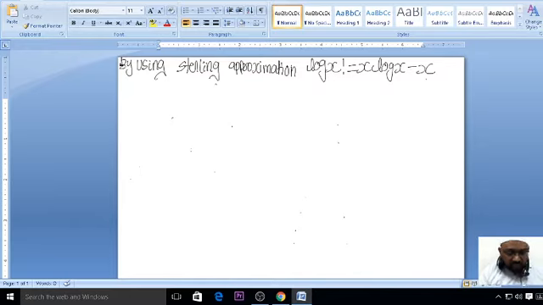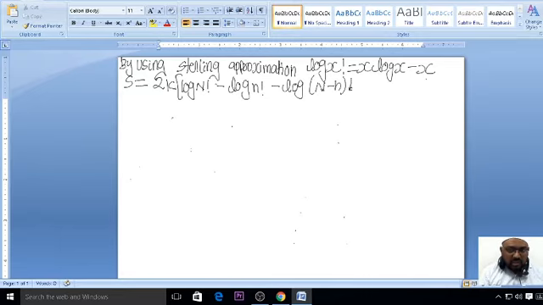What we'll write here is, just expand it. S is equal to 2k into log N factorial, the same thing we have written previously, minus log of n factorial, minus log of N minus n factorial. I am expanding it by using the Stirling approximation. This x resembles this, this x resembles this, and this x is capital N also.